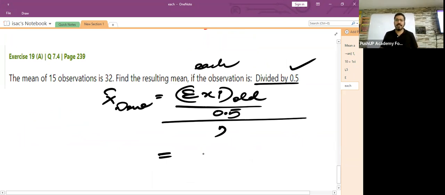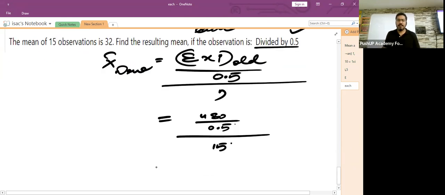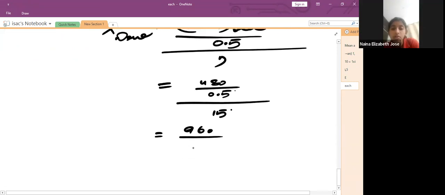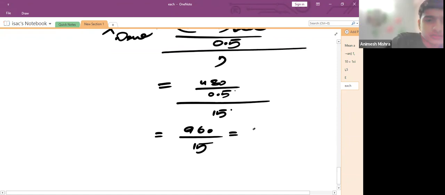Children, what is sigma xi old? Sigma xi was how much? 480. So 480 divided by 0.5, whole divided by the number of observations, which was 15. Can somebody help me with this? 480 divided by 0.5, I think it is 960. Yes, 960 divided by 15, how much would it be? Same answer, I think. 64.